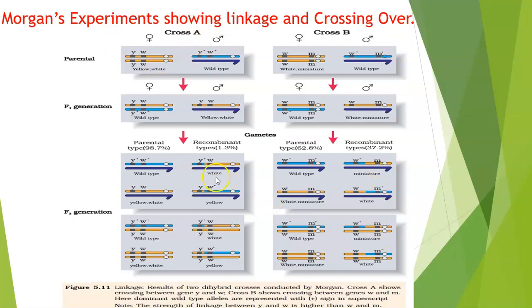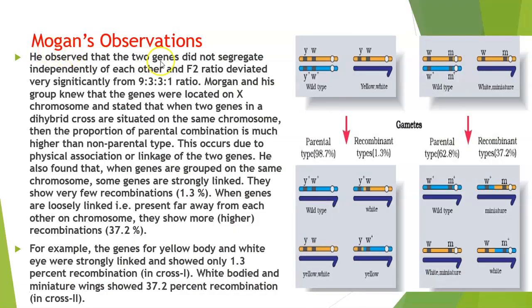This here is a chart of the experiments that he performed to explain his crosses of the genes that he had taken and the offspring that he found. A similar chart is present in your textbook also. So let's see what Morgan's observations of his dihybrid crosses were. He observed that the two genes did not segregate independently of each other, and the F2 ratio deviated very significantly from 9:3:3:1.